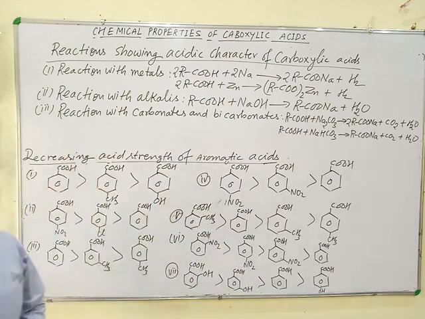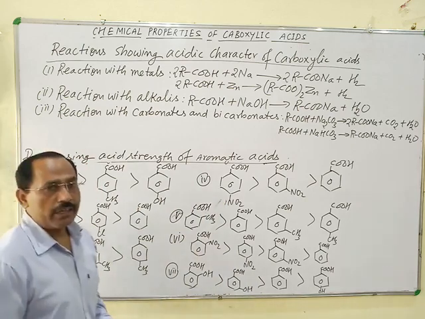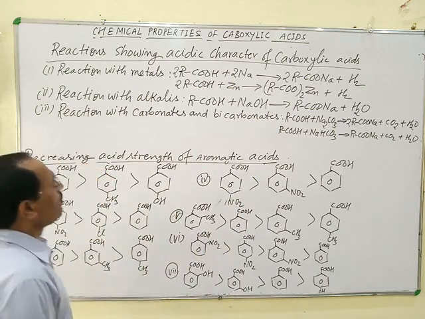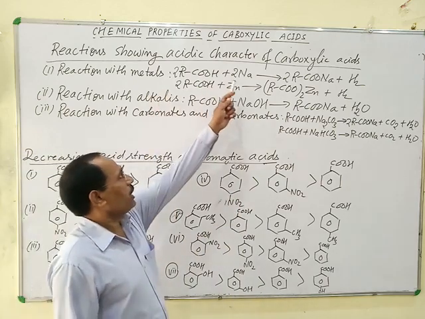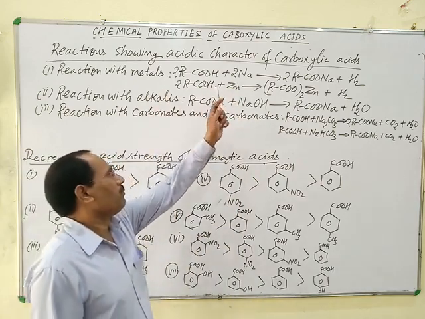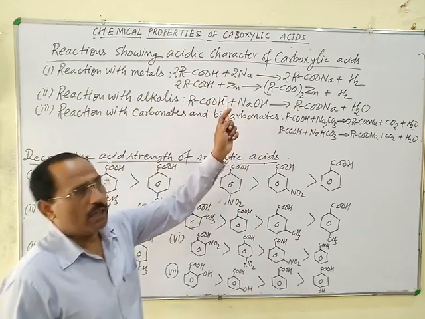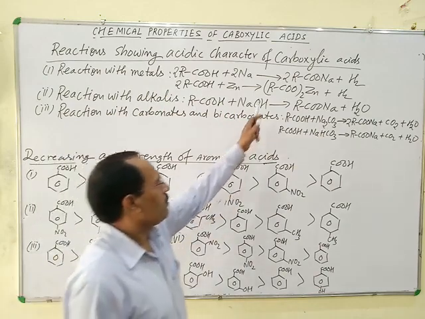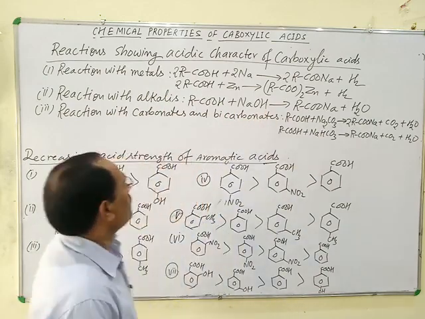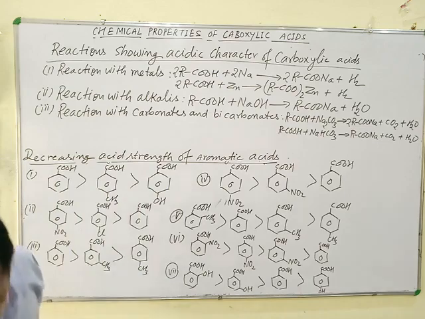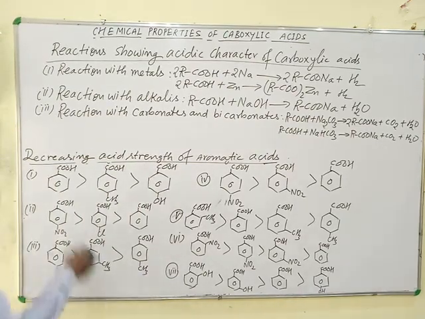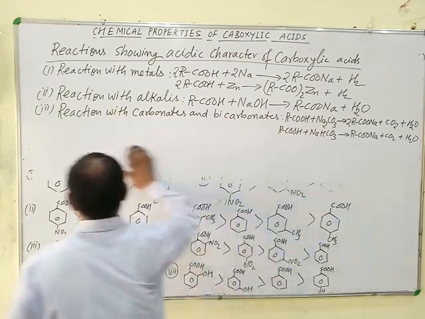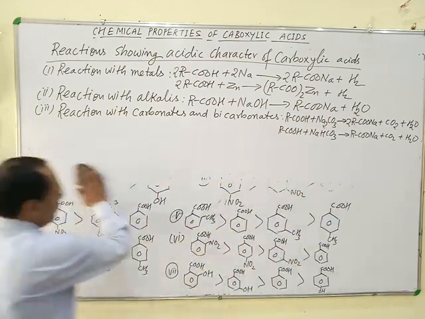The hydrogen which is directly attached to the oxygen atom is acidic and reactive and can be replaced by active metals. For example, when a carboxylic acid reacts with sodium, potassium, magnesium, zinc, aluminum, they liberate hydrogen gas and form the corresponding salt. For example, when acetic acid reacts with sodium, sodium acetate is obtained,